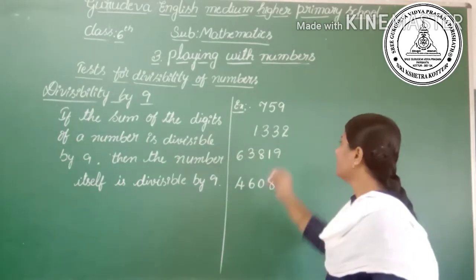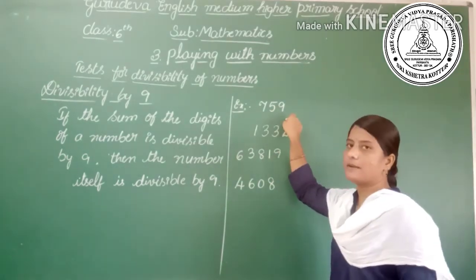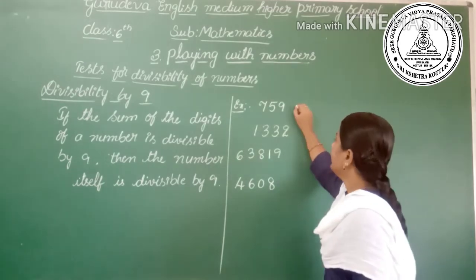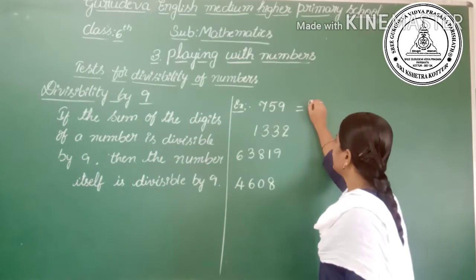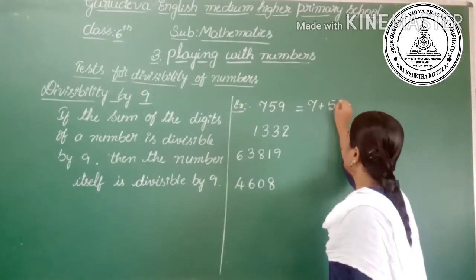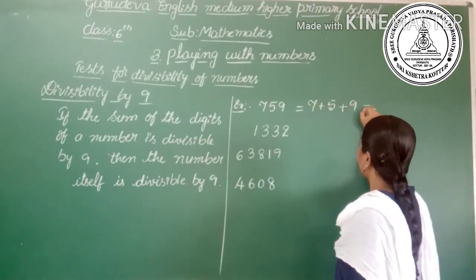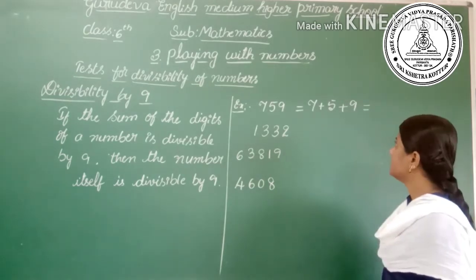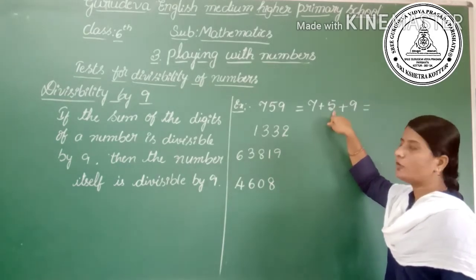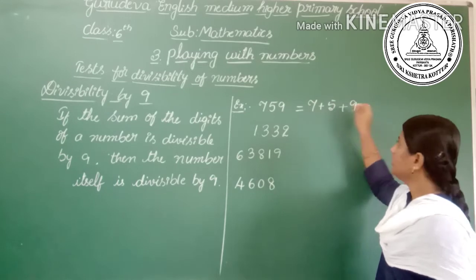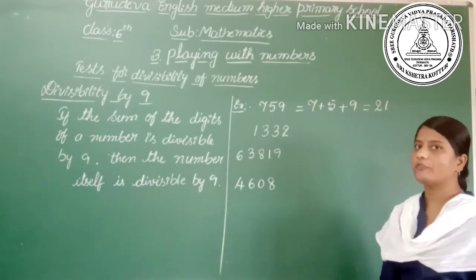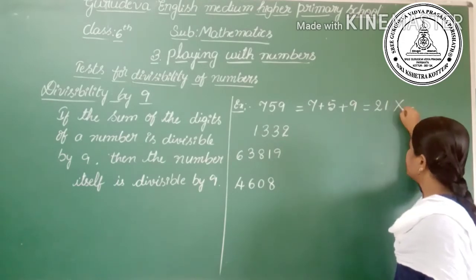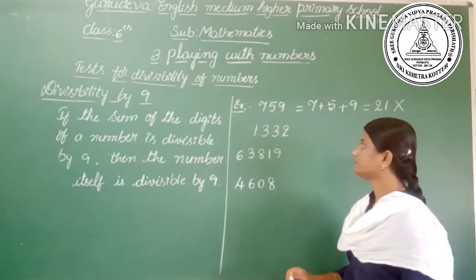See here, sum of the digits. One example is 759. Let's see the sum of the digits. The sum of the digits is 7 plus 5 plus 9. What is the sum of these 3 digits? 9 plus 5 is 14. 14 plus 7 is 21. This 21 is not a multiple of 9, so it is not divisible by 9.